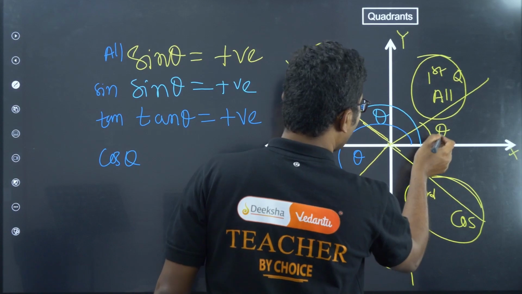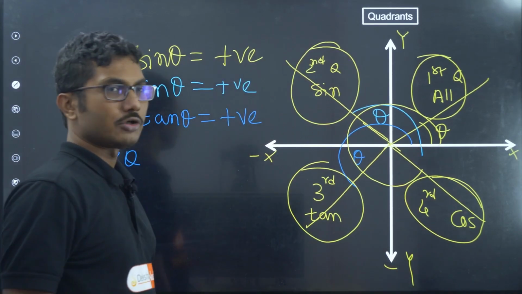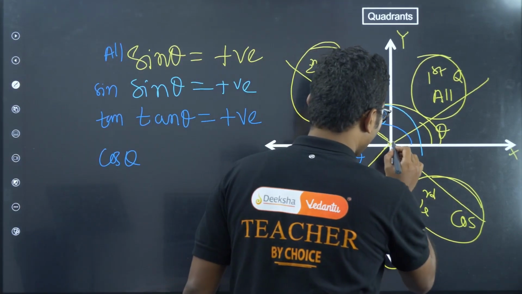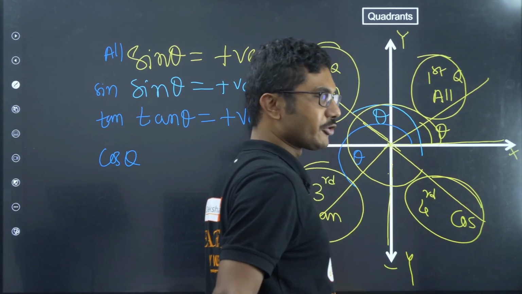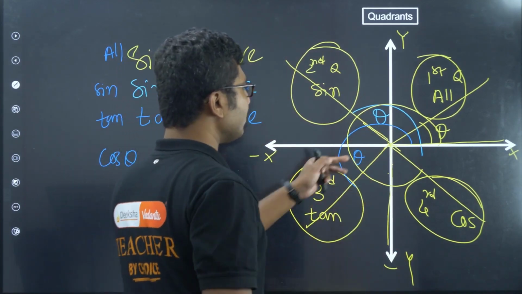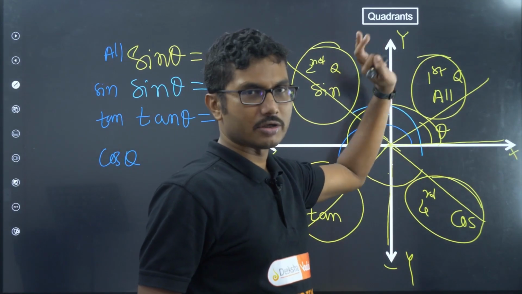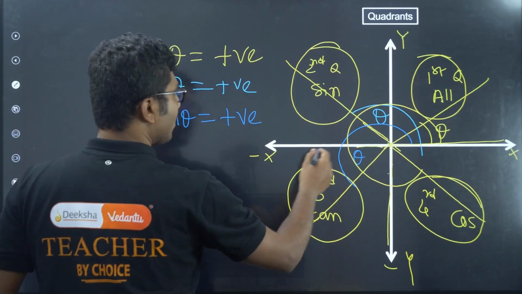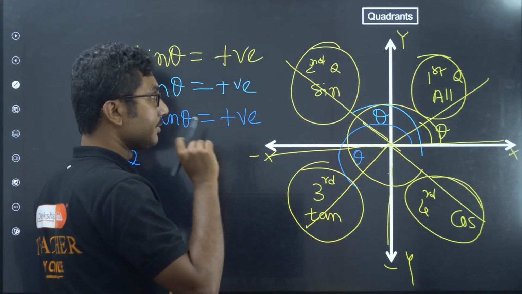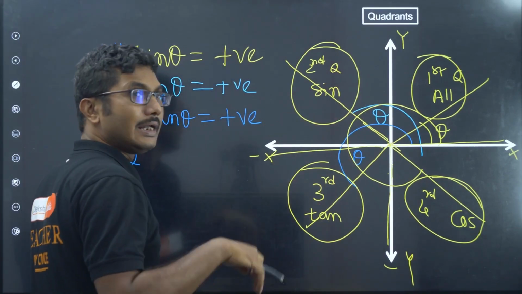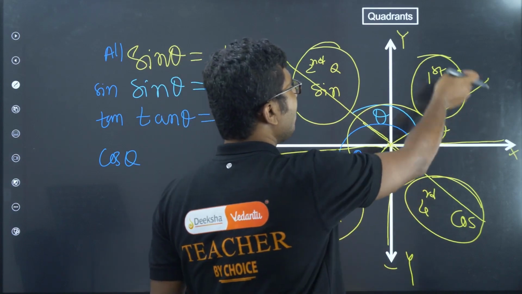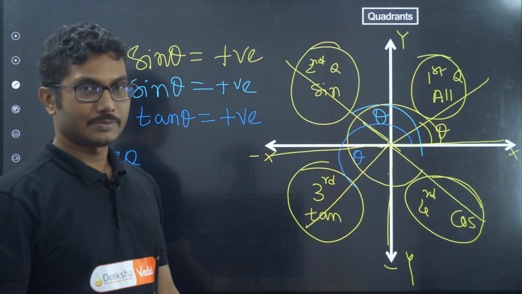So here only cos theta's value will be positive. Between this, starting from here till here, only cos is positive, whatever angle. So basically 270 to 360, cos is positive. Okay, 180 to 270, tan is positive, 90 to 180, sin is positive, 0 to 90, everything is positive.